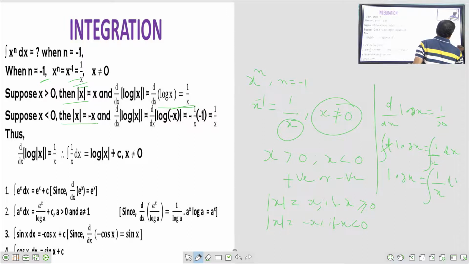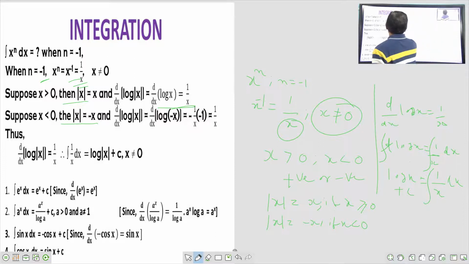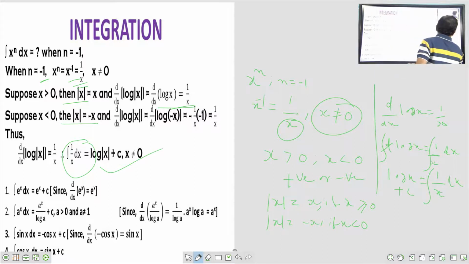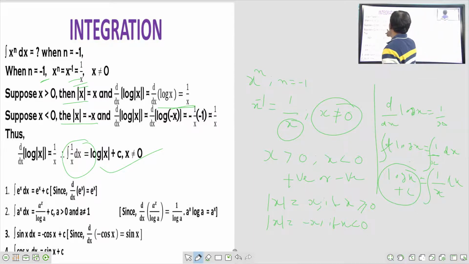Integral 1 by x dx is equal to log x plus c. That's what I say: integral d by dx of log x is equal to 1 by x, so the integral of 1 by x dx is equal to log x plus c. That's why integral 1 by x is equal to log x plus c. Just reverse. If differentiation goes to the right side, definitely it will become integration. Therefore integral 1 by x is equal to log of x plus c, the constant of integration.